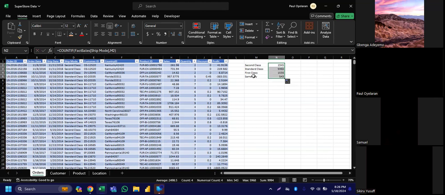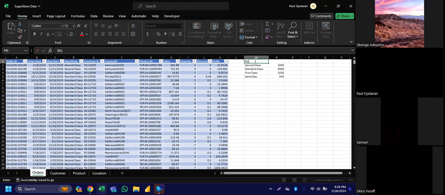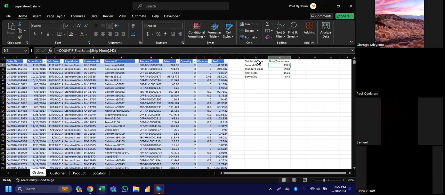We can easily drag down, and once we drag down, you can see this. We can now name this place: ship mode, ship mode type or something, category. Then we call this one number of customers. Are we good? Do we get it now? We can put it in a border so it will be more presentable, and you can add your total here too, because as an analyst you need to give them a total.